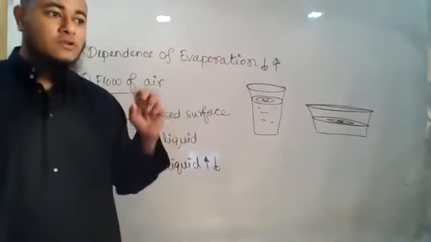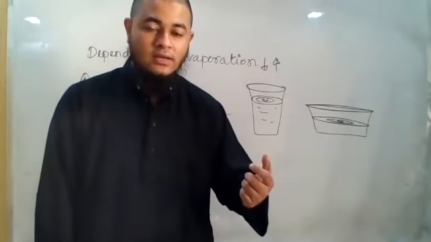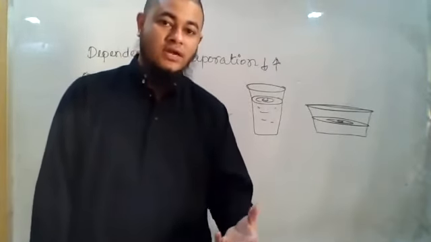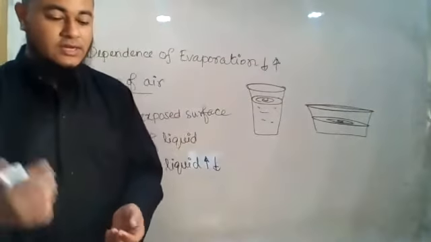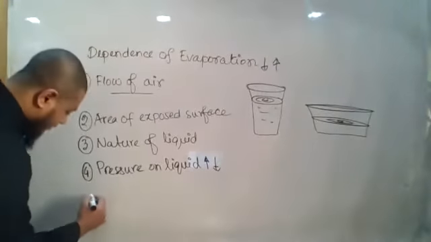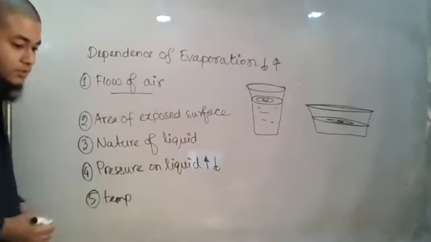In summer, the temperature of air is high. So as a result, what will happen? The evaporation will be higher. And during winter season, the temperature is lower. So the drying process will be delayed a little bit. So that is number 5, okay? Temperature. I will just write in short, okay?